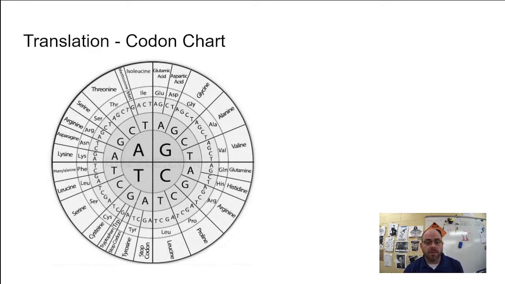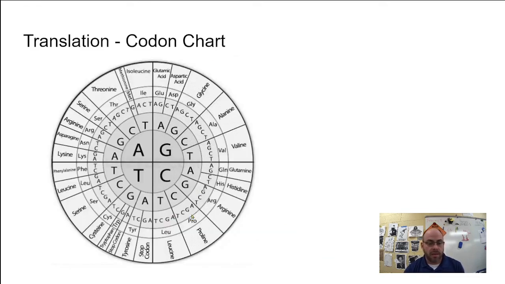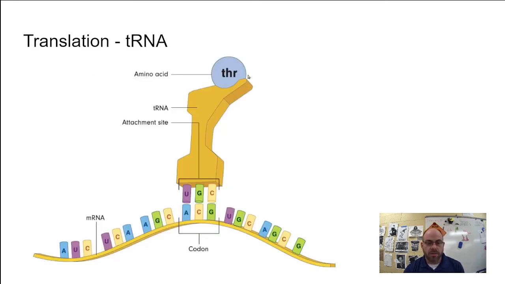Now, what is bringing those amino acids? We already talked about this: tRNA. Let's talk a little bit more about it. Here's tRNA. So tRNA looks like this. There's so many different pictures of tRNA, but this is okay. Look at it. It looks kind of big and proud. Okay, so ACG codes for a particular amino acid. We could probably come over here and find it. ACG, threonine. Shocking that there's threonine right up here, right? All this stuff is standard.